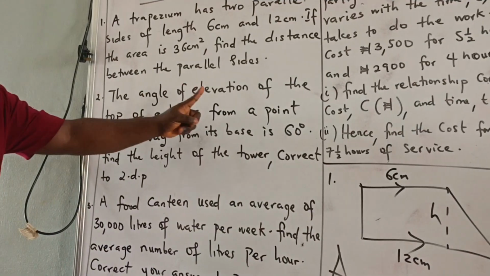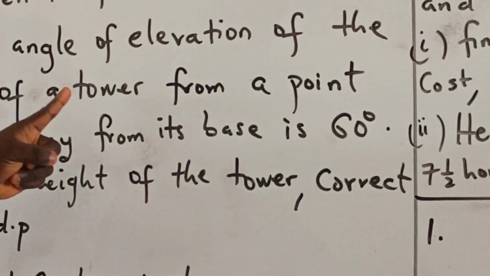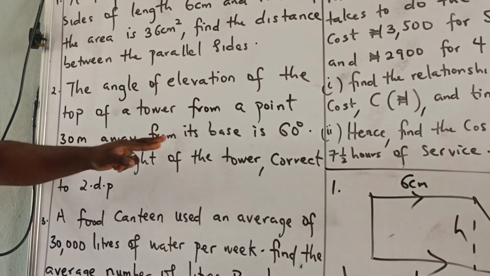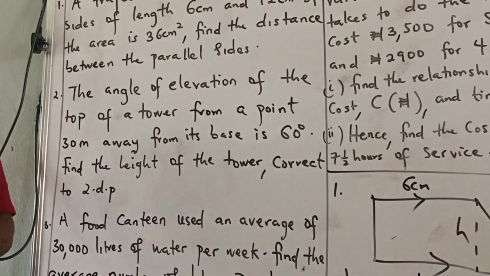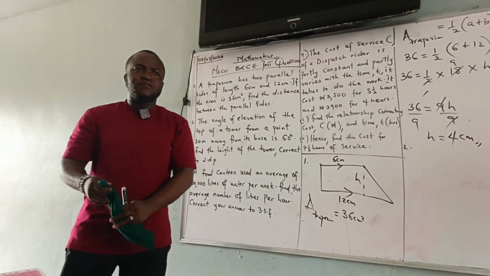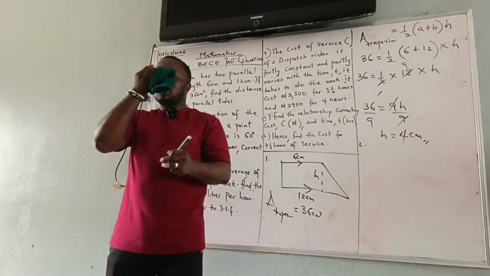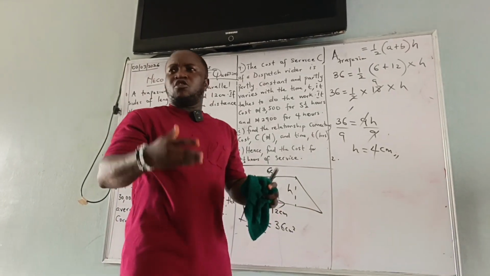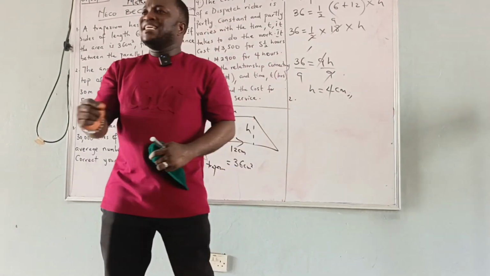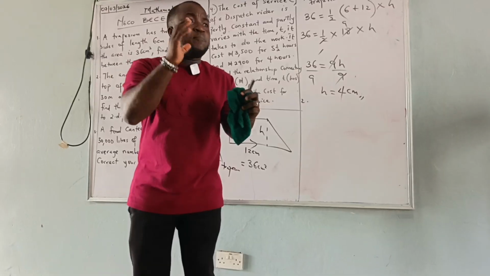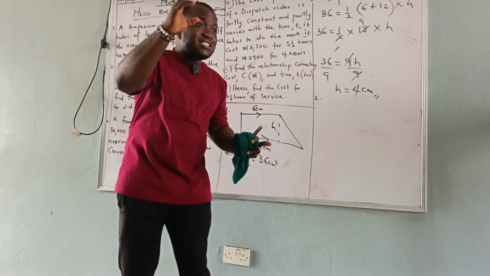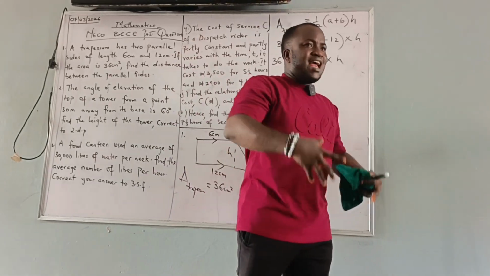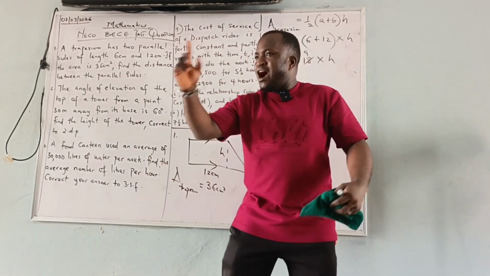The angle of elevation of the top of a tower from a point 30 meters away from its base is 60 degrees. This is a word problem question. Now, if you have a word problem question, the first thing you need to do, I posted it in one of my videos on TikTok, on YouTube. I said that when you read a word problem question, immediately you read it, you make sure you understand it. And when you understand it, you digest it and you interpret the question. How will you do that?